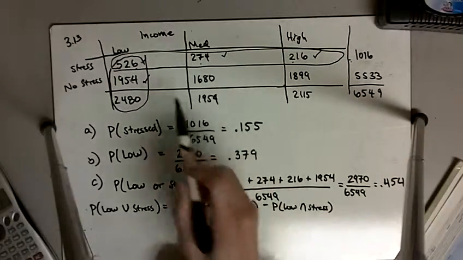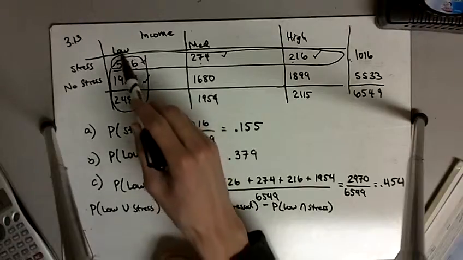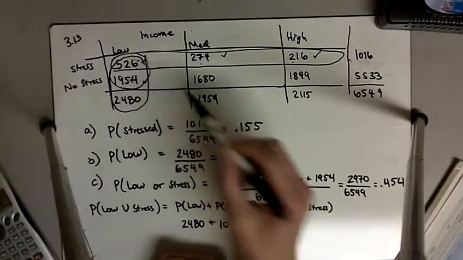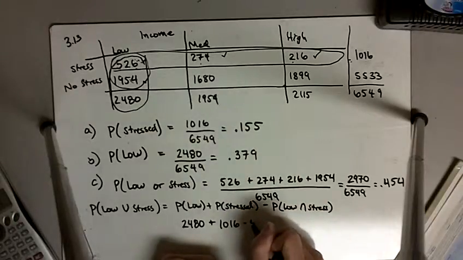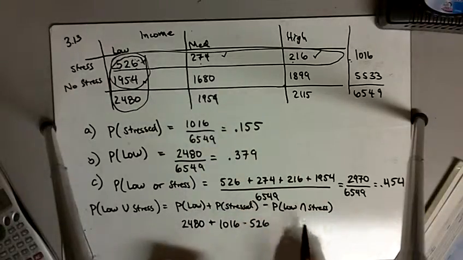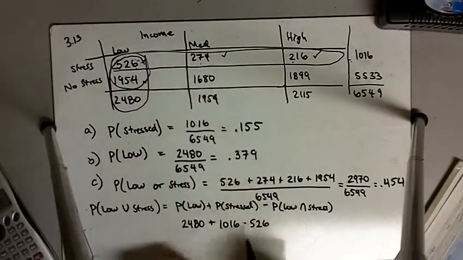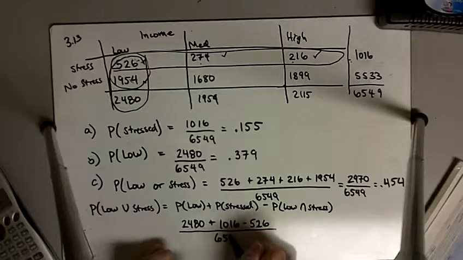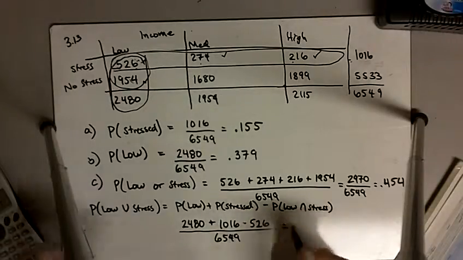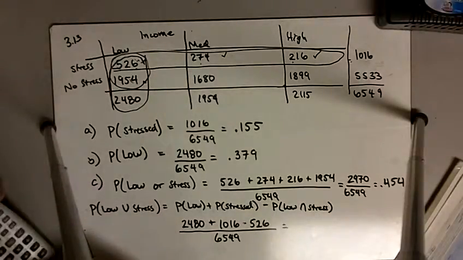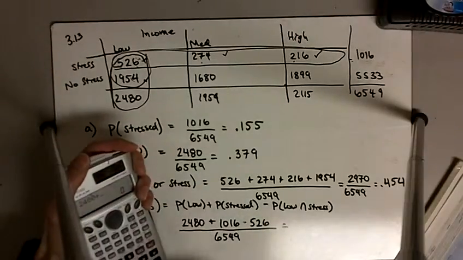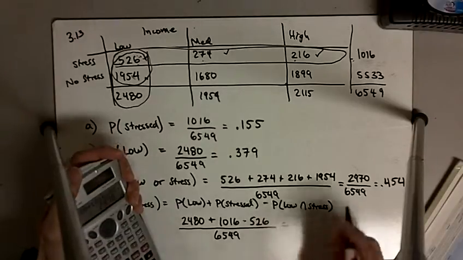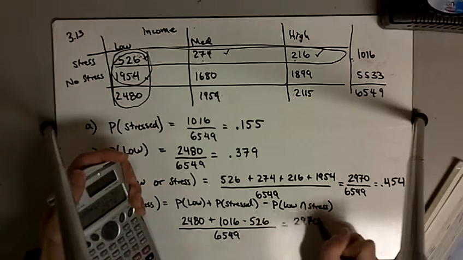However, by doing this column and this row, we've double counted this group, so we have to subtract off the group we double counted. We just subtract it off once because we still want to count that group, but we don't want to count it twice. If you do the math here, 2480 plus 1016 minus 526, it equals the exact same number, 2970.